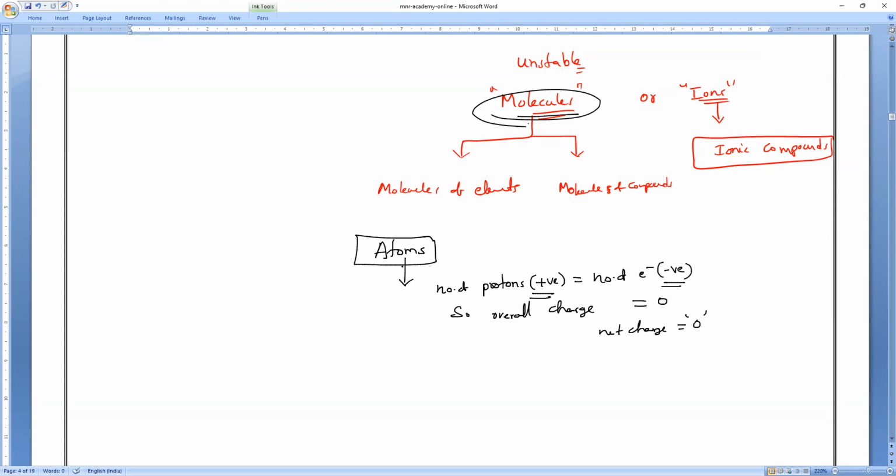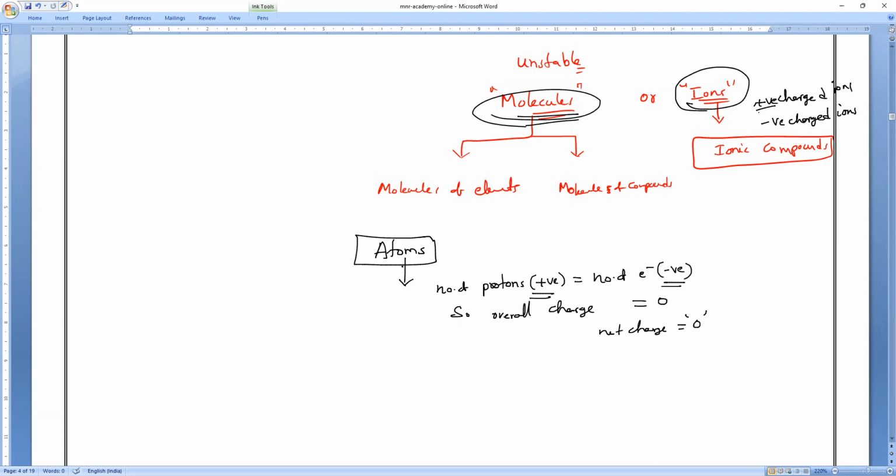And molecules are also electrically neutral. But if you take ions, maybe protons are more or electrons are more. If protons are more, we can say they are positively charged ions. If electrons are more, we can say they are negatively charged ions. Do you understand, everybody?